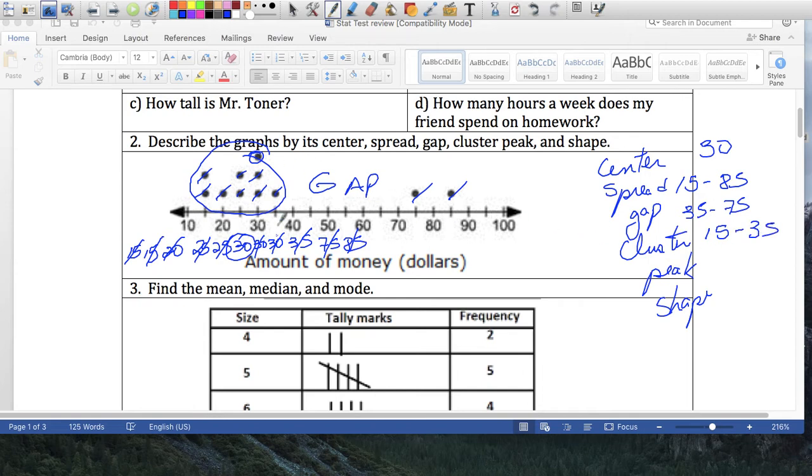Peak is the one that has the most, the highest one. 30 is your peak. And your shape, definitely, this will go skewed right, where most of your data is on the left side. So this is skewed right. Okay.